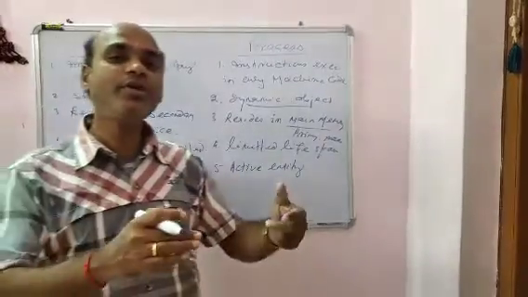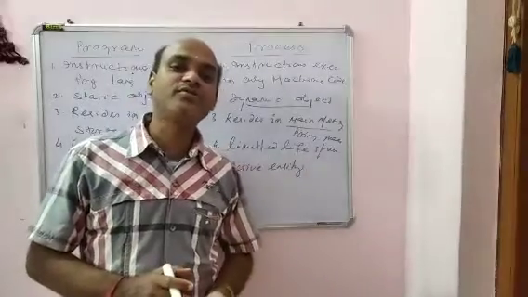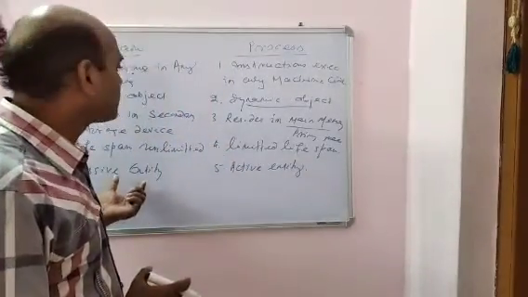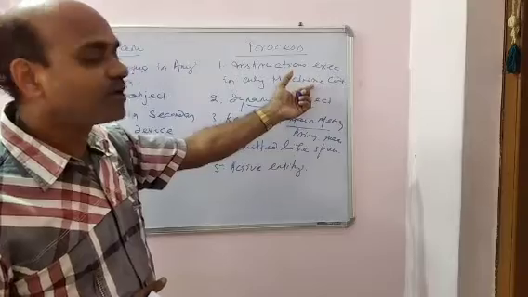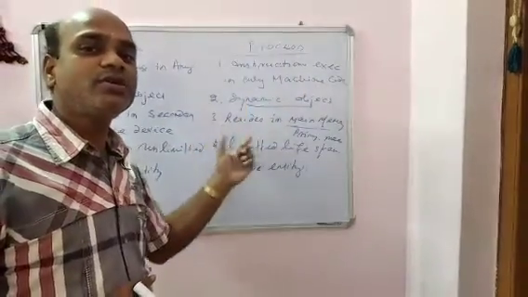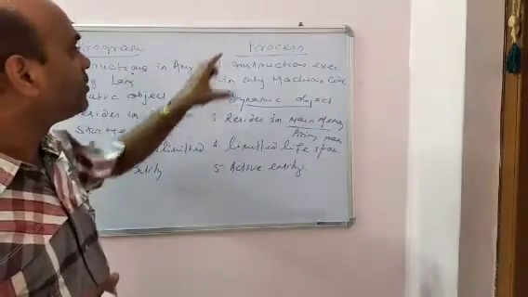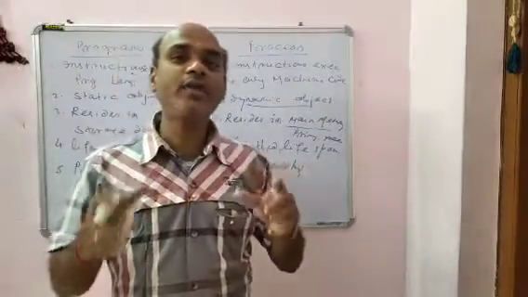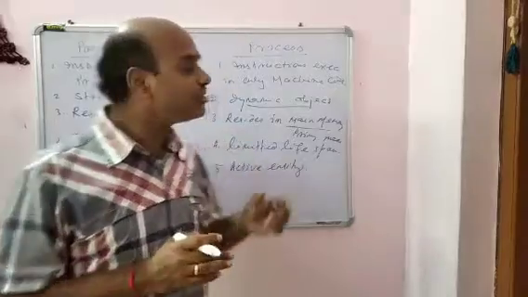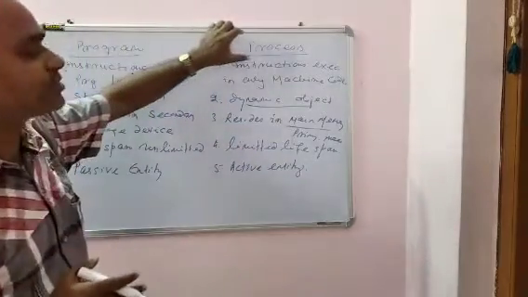Whenever it comes to memory, it will perform its function. But a program must be converted to machine language, then it will come to the process, then execution takes place. So we say a process is nothing but a program in execution. This is the difference between a program and a process.